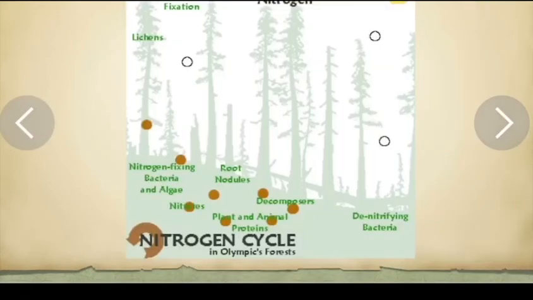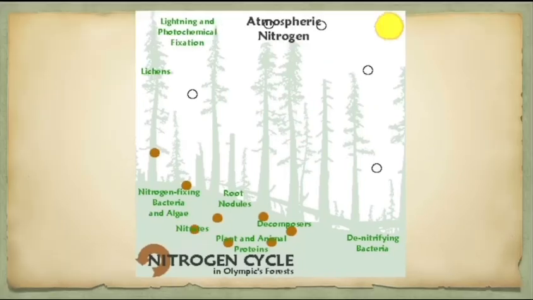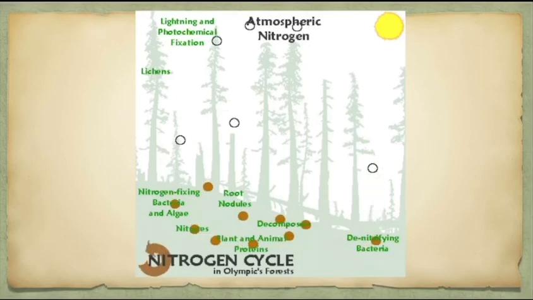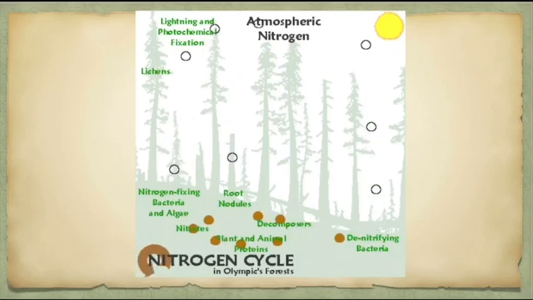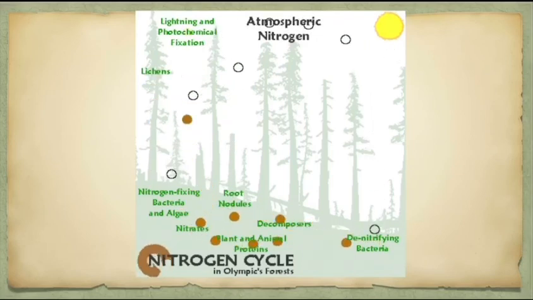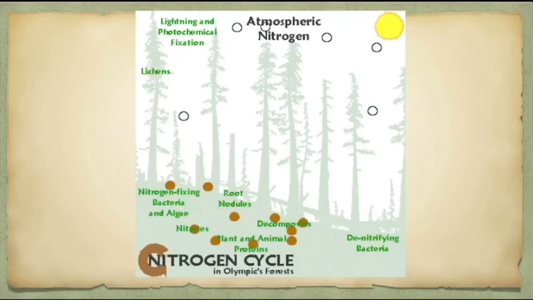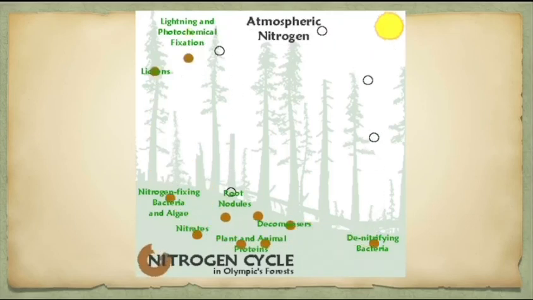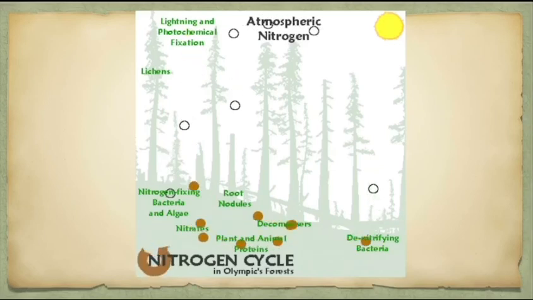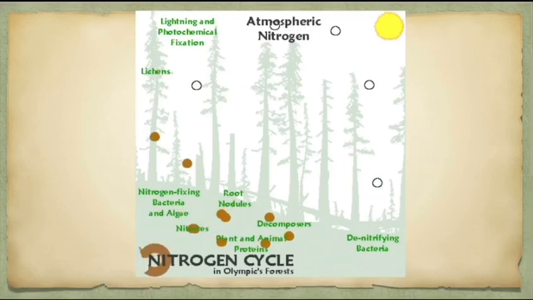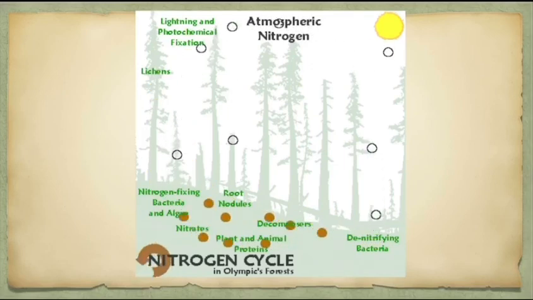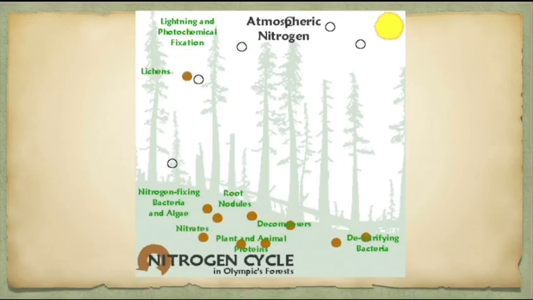Next, here is the animated video. So what happens? The empty balls are dinitrogen. They undergo nitrogen fixation and form ammonia. Ammonia undergoes nitrification to form nitrates. Nitrates are assimilated by plants and microorganisms, and then they are denitrified to dinitrogen again, so that the nitrogen cycle continues. So this is our nitrogen cycle.